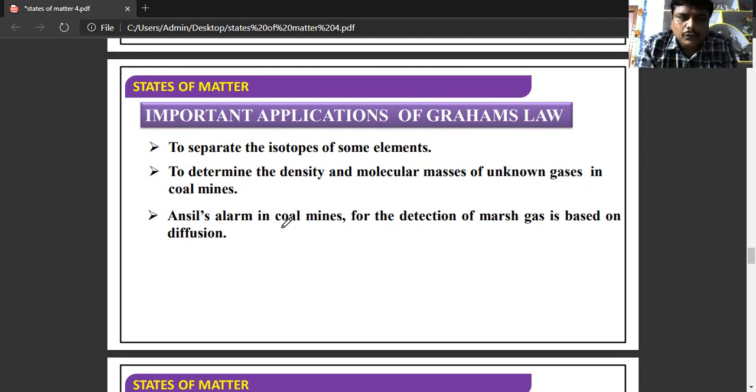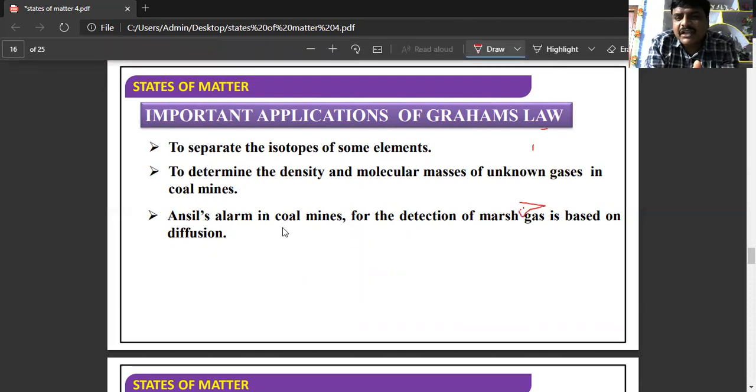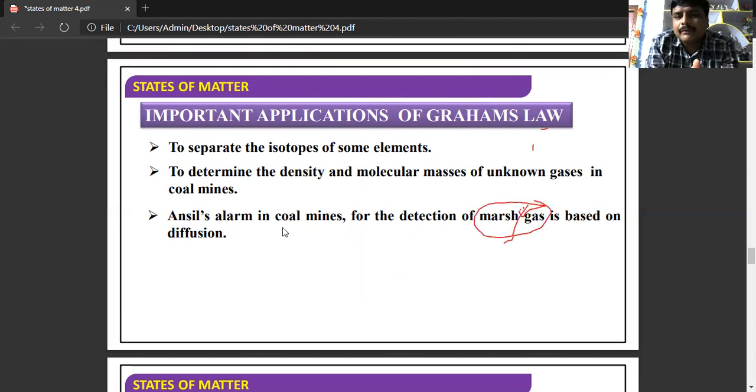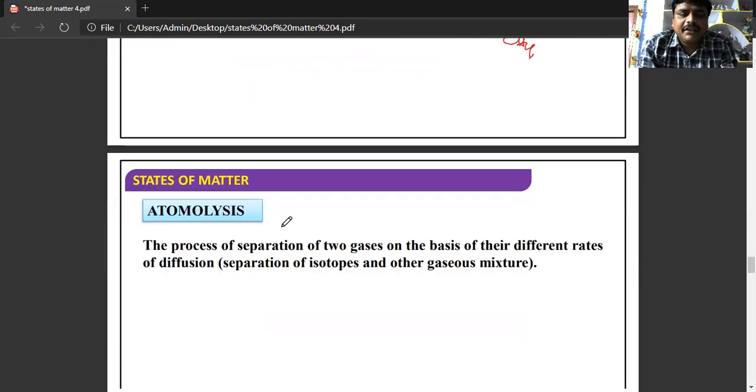And second, to determine the density and molecular mass of unknown gases. In coal mines, Ansel alarm is used for the detection of marsh gas. So what is marsh gas? Marsh gas is nothing but methane. To detect the formation of marsh gas, that depends on diffusion.